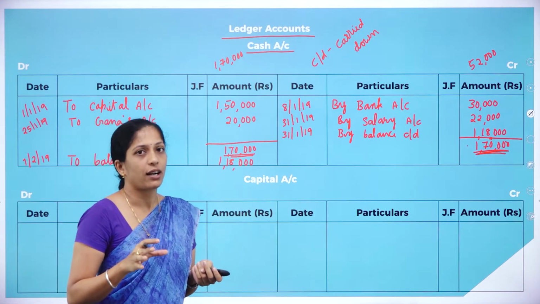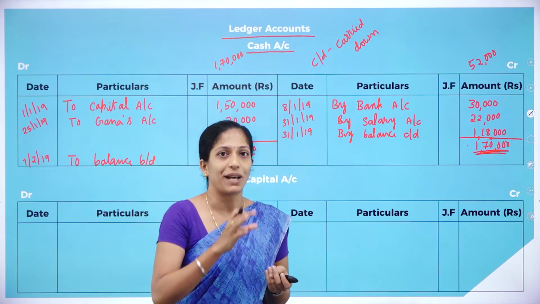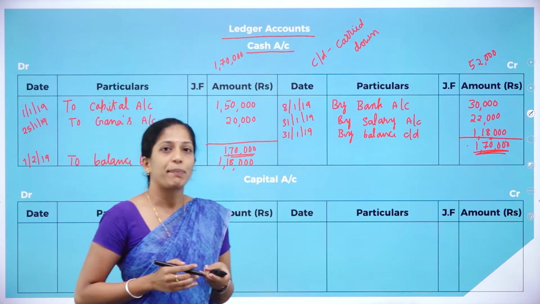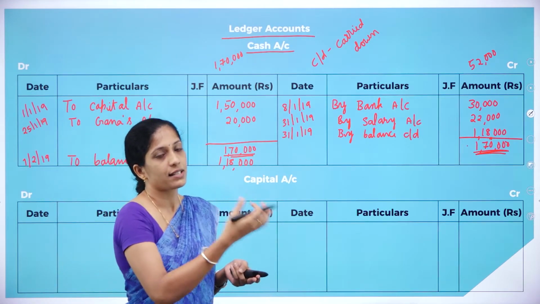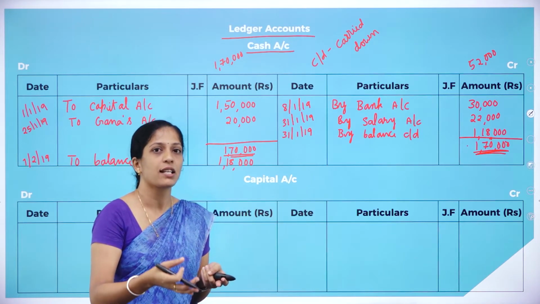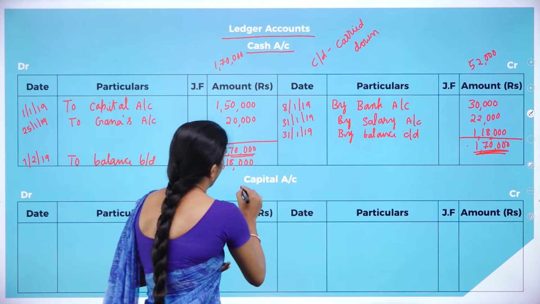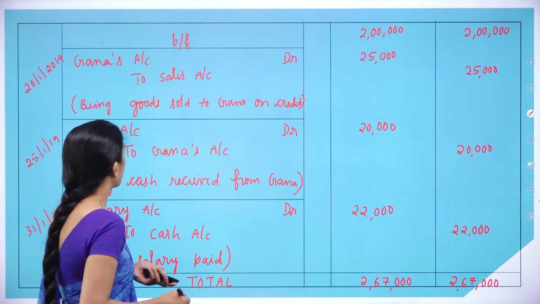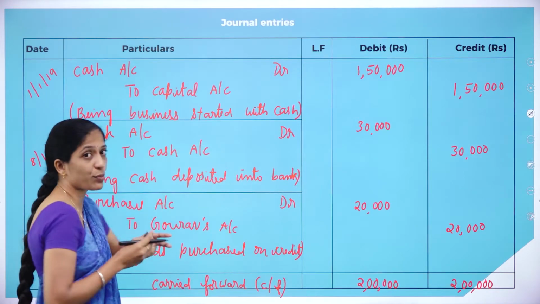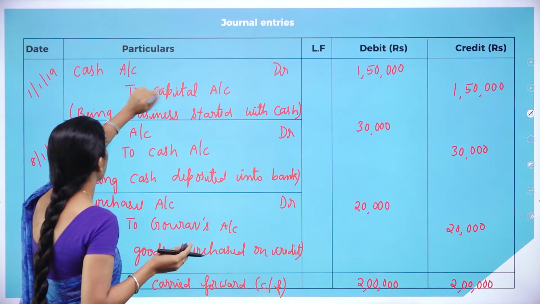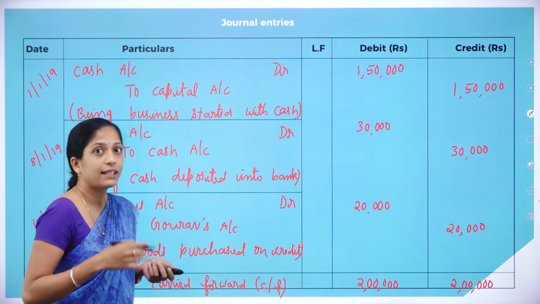Now clear about cash account. So here you are going to see only the cash account in your journal entries while preparing cash account. Now we shall prepare capital account. So the format is same, that is debit side as well as credit side, the date, particulars, journal folio, amount, and date, particulars, journal folio and amount. Since we are preparing capital account, in your journal entries we are going to see only capital account. So in the first entry there is capital account. Since we are preparing capital account, leave this capital account, the remaining account is what? Cash account. So cash account is in the debit side.